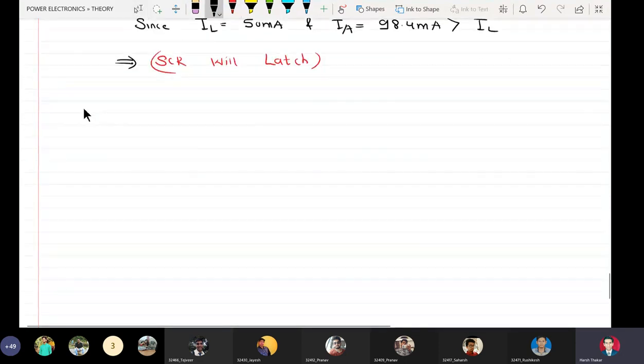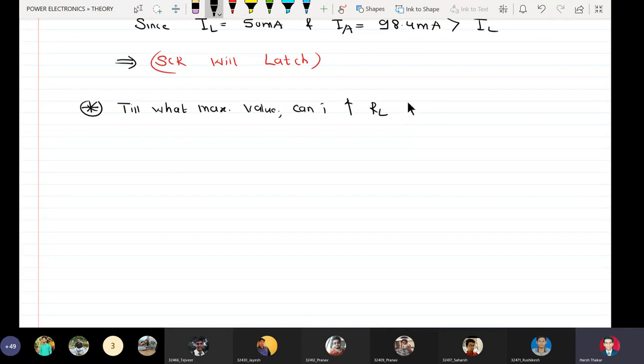I can frame this question like this: till what maximum value can I increase RL to ensure